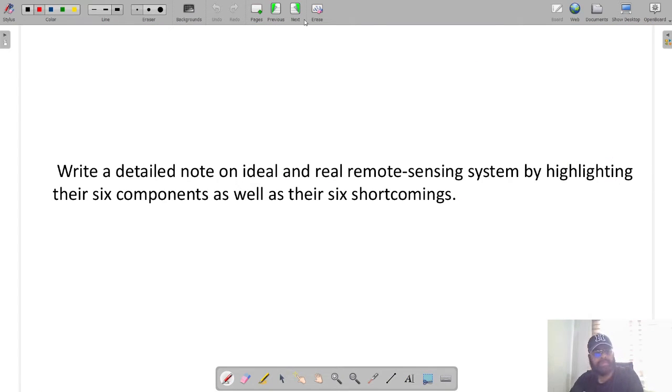Now the problem is of surveying. It says write a detailed note on ideal and real remote sensing system by highlighting their 6 components as well as their 6 shortcomings. So you have to write a detailed note on ideal and real remote sensing system. Again the problem is theoretical in approach. I'll not be writing all the points. It will be directly given to you. However, I'll give you an idea about what is to be mentioned.